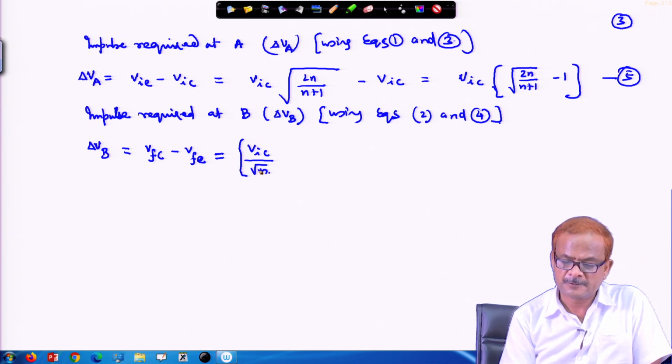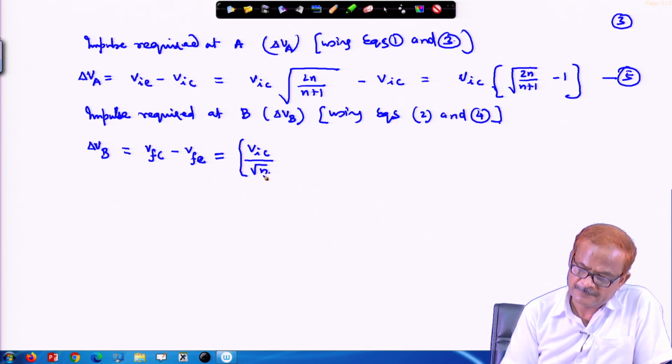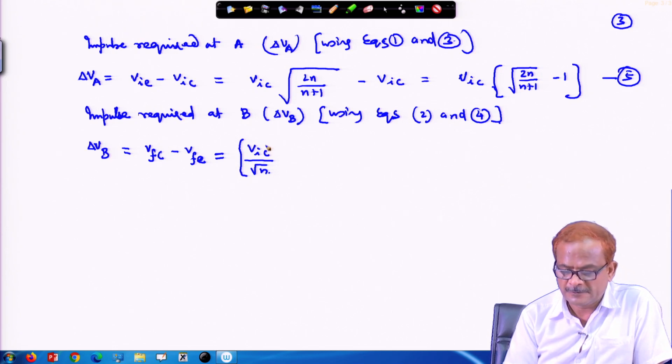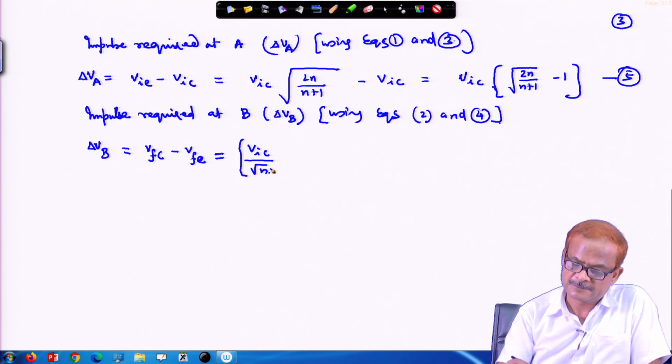That means, the inner orbit the velocity is higher because n is greater than 1. So, in the inner orbit velocity is higher, in the outer circular orbit velocity is lesser.